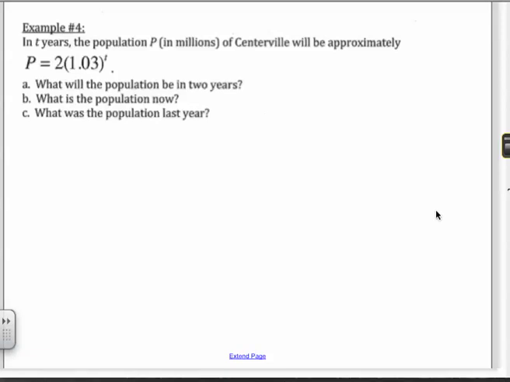Okay, folks, example 4. It says in T years, the population P in millions. So whatever number I get for P, I just say it's that many millions. If I get P equals 4, that means it's 4 million, right? In T years, the population P in millions of Centerville will be approximately P is equal to 2 times 1.03 to the T.